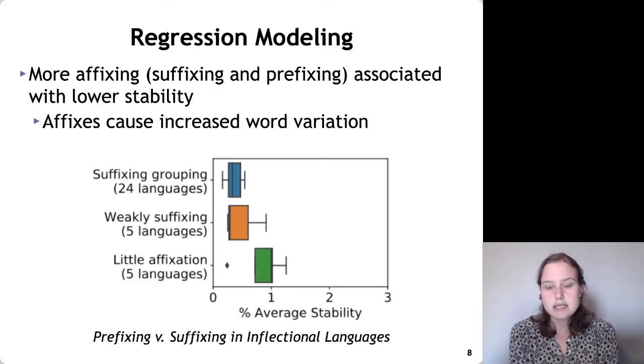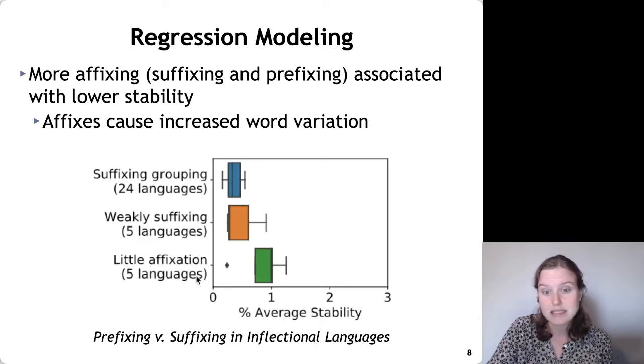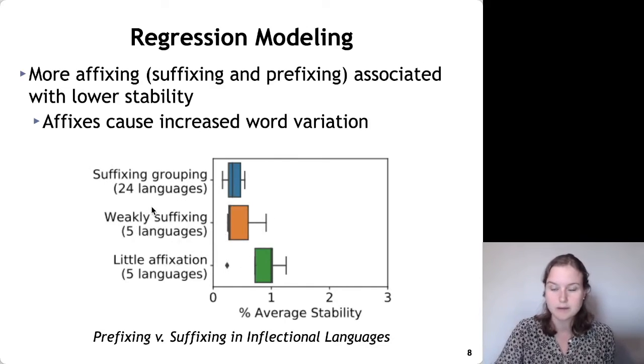So this is a box and whisker plot looking at one of the WALS properties related to affixing. There's a couple of different WALS properties related to it, and I've put them all in the paper. But this is looking at prefixing versus suffixing in inflectional languages, and then it's looking at the average stability down here on the bottom of the box and whisker plot. So you can see that languages that don't have a lot of affixing are going to have a higher stability, and languages that do have more suffixing are going to have a lower stability.